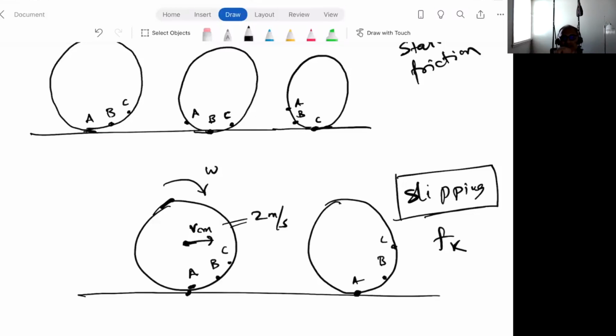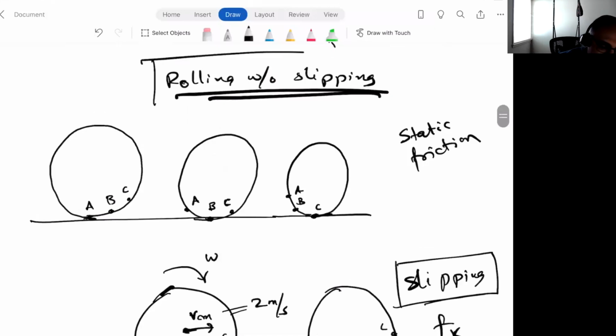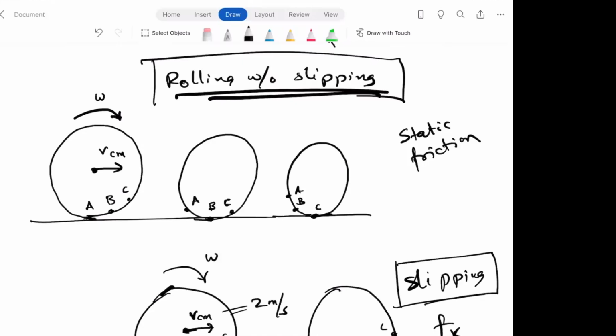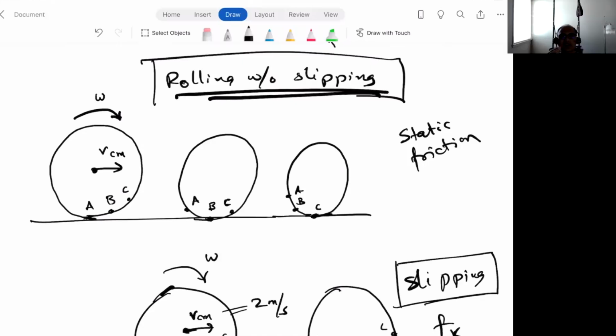That's usually the case, but we will see in a moment that when it's rolling without slipping, the velocity at which the center of mass is moving, VCM, and the angular velocity with which it's rotating, these two quantities are connected. That makes sense? Yes. But in general, there is no connection between the rate at which something is spinning and the rate at which it's moving along.